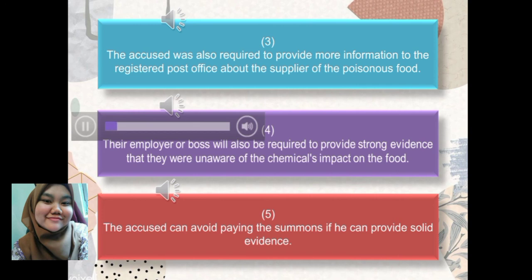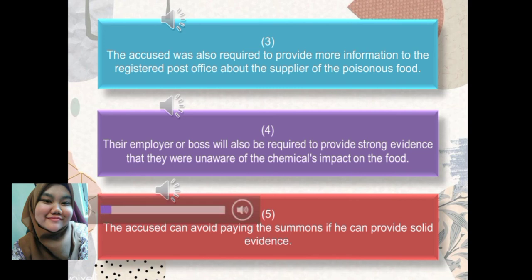Number 4. The employer or boss will be required to provide strong evidence that they were unaware of the chemical impact on the food. If the accused is an employee or agent who distributes the food himself, he can use subsection 1 to acquit himself of the charge levelled against him by stating evidence or making a statement.